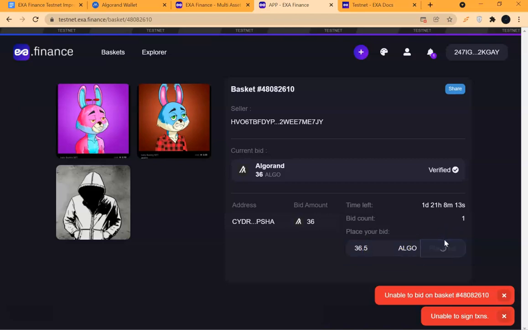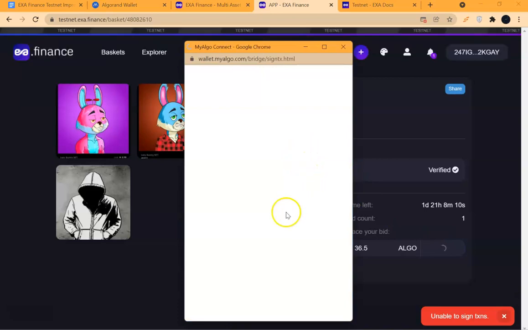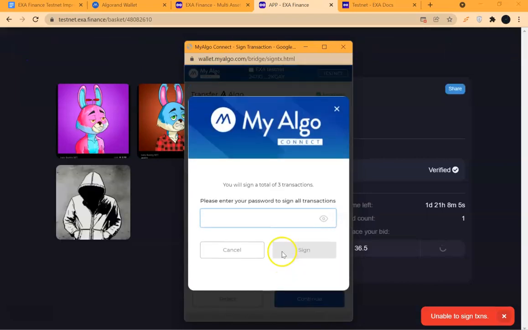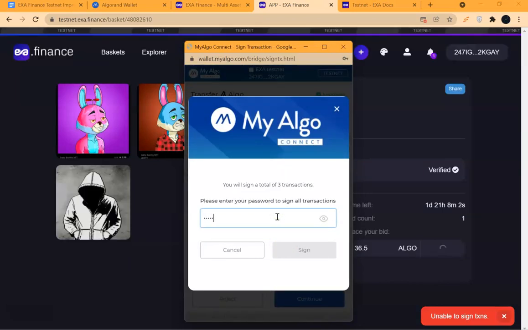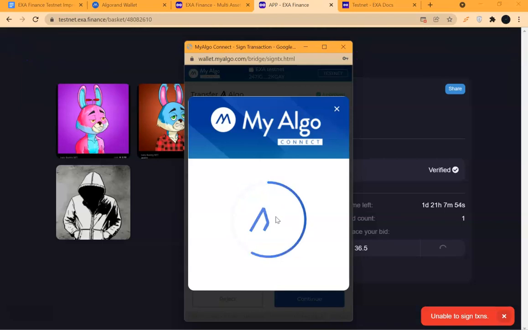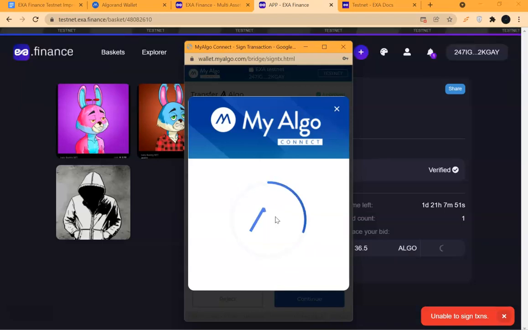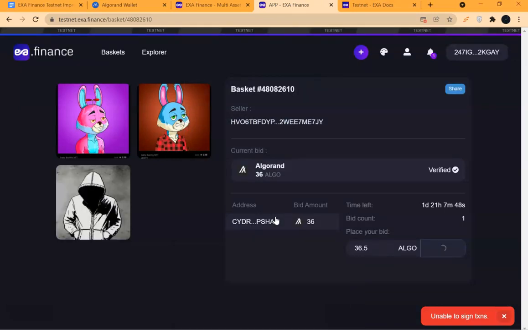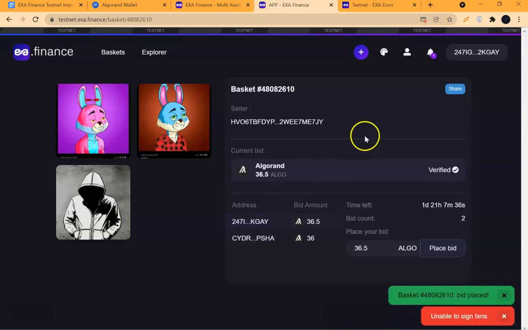These are the bugs you report. When you are doing your own testing, you will report quite a few. It might be due to wrong password input, it can be due to anything, but as long as it gives you one or two technical restrictions, you can always report it. You need to get a jotter and pen and take note of one or two things you want to report. You can screenshot. Okay, it has finally placed the bid.